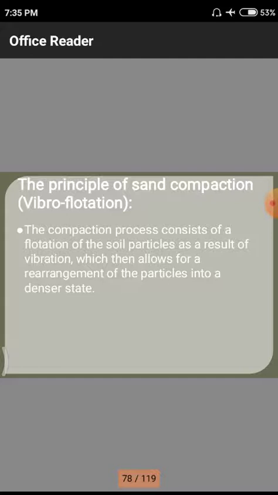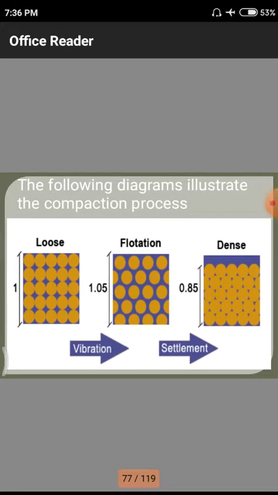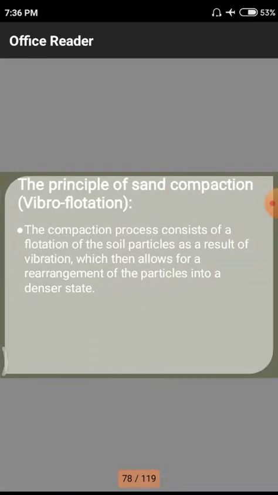The compaction process consists of a flotation of the soil particles as a result of this vibration, which then allows the rearrangement of the particles into a denser state. That means previously it is the best example for the arrangement of the particles in a denser state. The vibration allows a particular free arrangement.